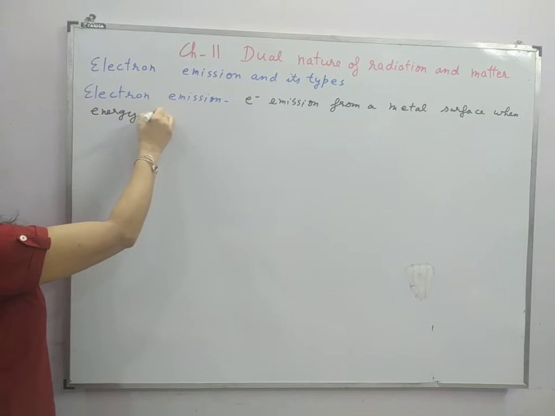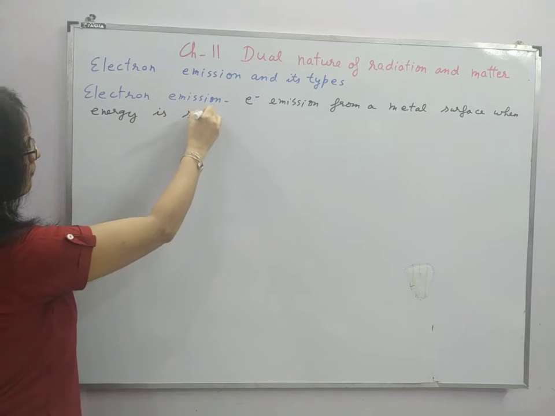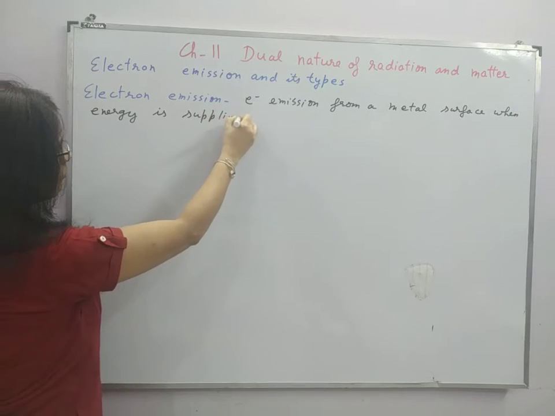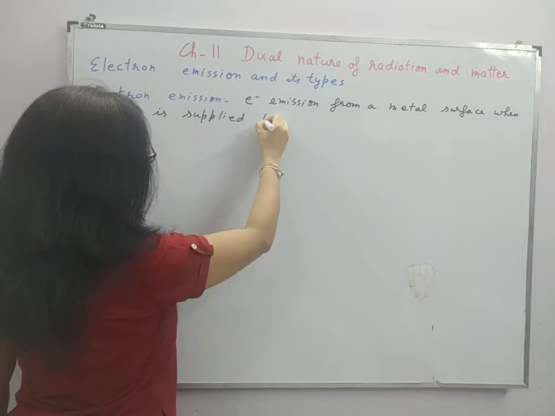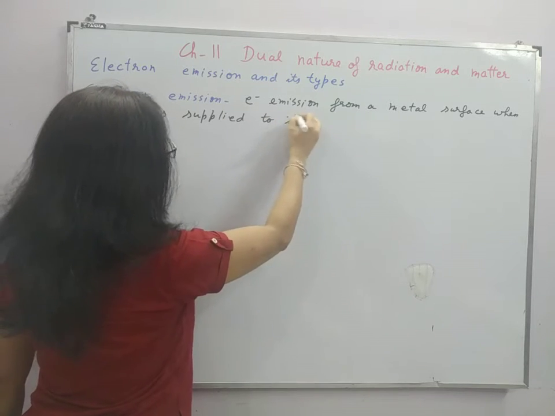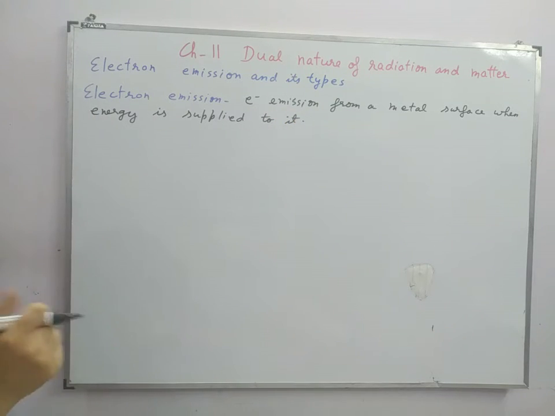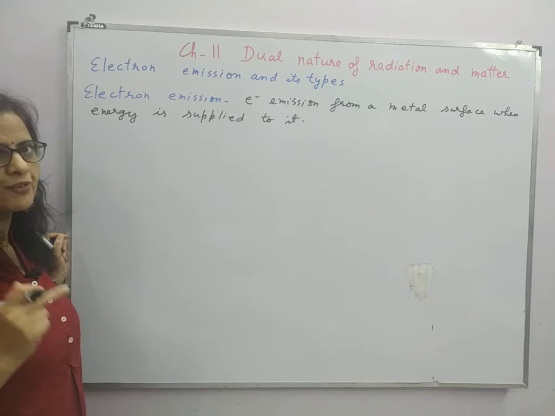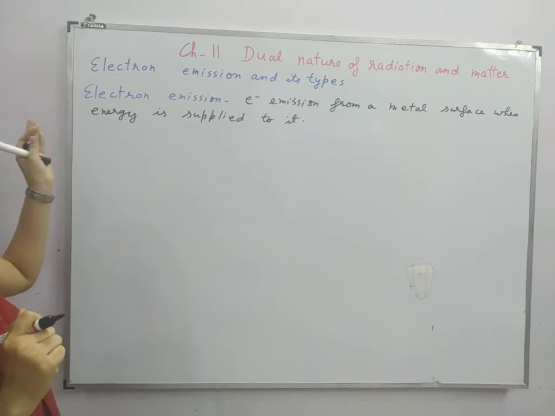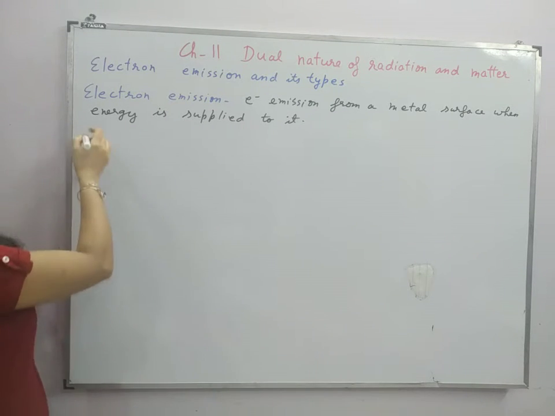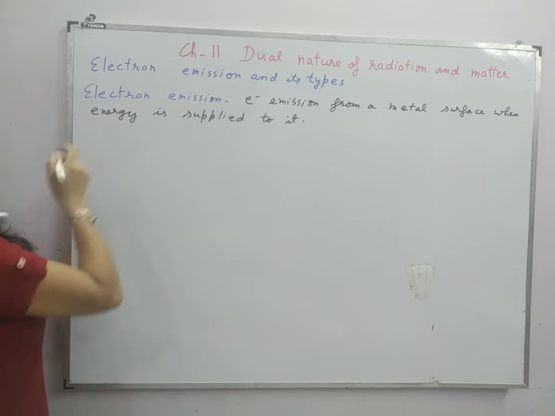This energy may be supplied by various sources, depending on which we have different types of electron emission. So here we'll discuss the types.